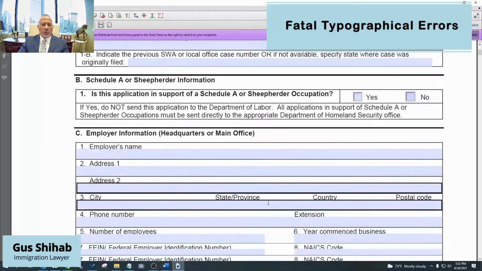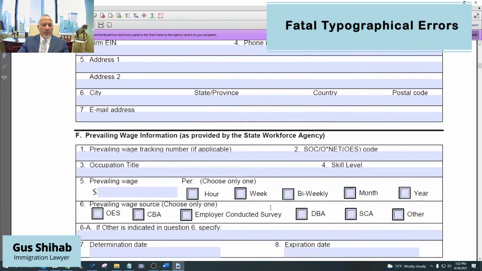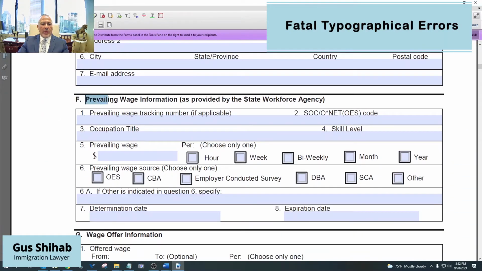So let's go to page 2, section F, right here. You see this prevailing wage information. Now, if you have not watched my video on the PERM preparation process, it's called PERM application at a glance, or the green card application based on PERM, you should watch those two videos because I do discuss the prevailing wage determination process, which is one step in